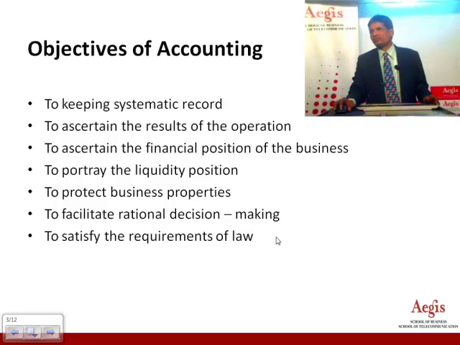It gives you the statement of assets and liabilities and profitability. It also portrays the liquidity position. It talks about cash position on a day-to-day basis, how the cash has come in and how the cash has gone out. The accounting protects business properties such as fixed assets, land, building, machinery, how the money is invested in the business and how it is utilized for proper conduct of the business.